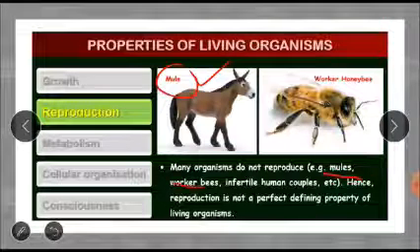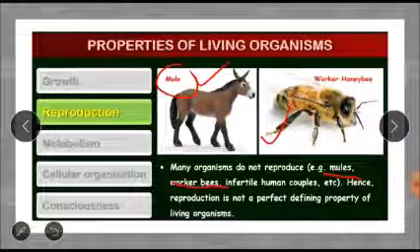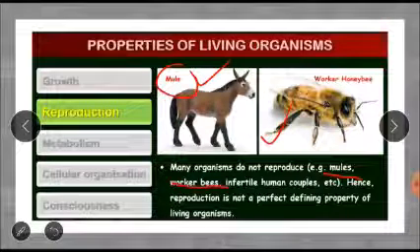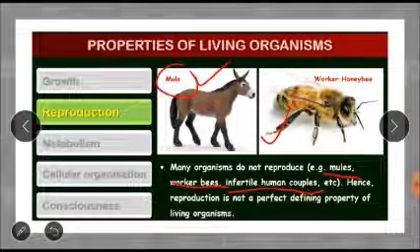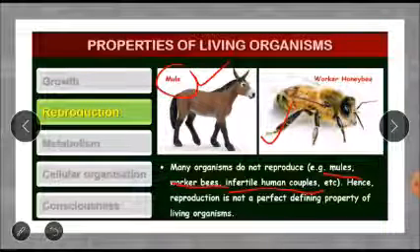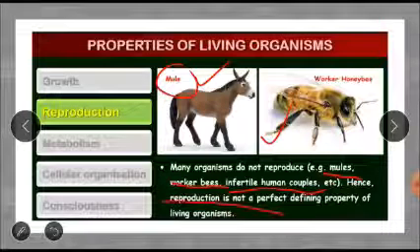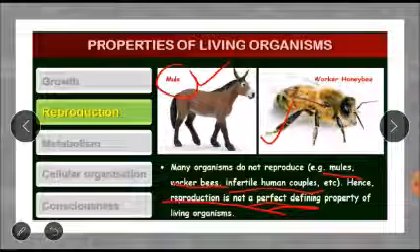Or you can take the worker honeybees. Many of the worker honeybees are not reproducing. So are they not living? Or you can take certain infertile human couples. Some couples or parents don't get children. They are incapable of reproducing. So are they not living? Hence reproduction is also not the perfect defining property. You cannot say only if reproduction is taking place the organism is living. No, you cannot say that. It is not the defining property of living organisms.